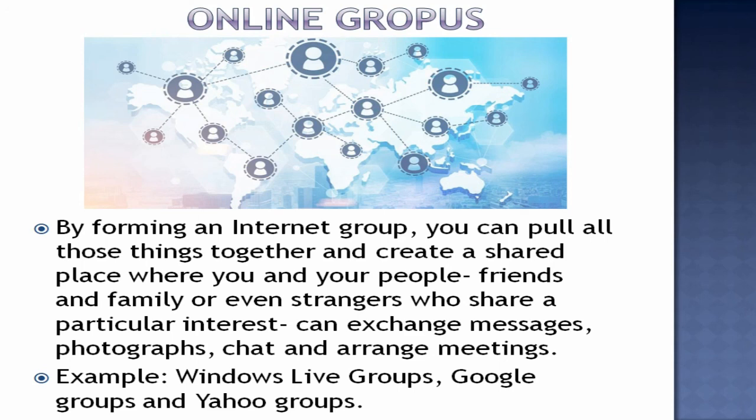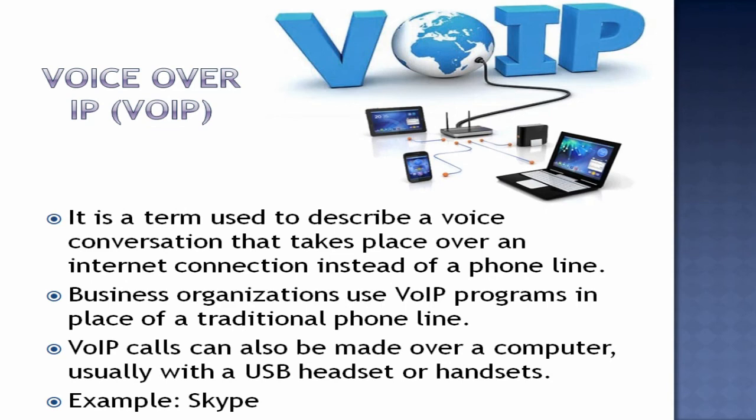Also we have Windows Live groups, Google Groups and Yahoo Groups, in which people with common interests come and join and discuss with others. It can be on any topic, any subject, politics or international topics, which can be discussed through these groups.